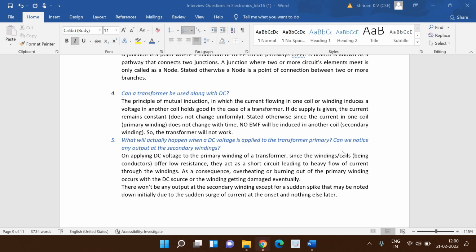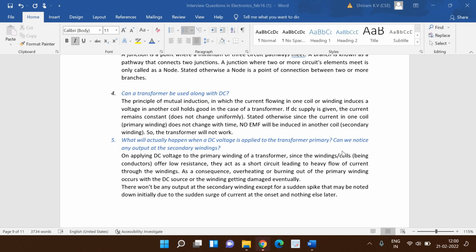The windings or coils offer low resistance. This is the general point. The windings or coils generally offer low resistance, and they act as a short circuit which will lead to heavy flow of current through windings. So there will be a heavy flow because there is a short circuit component that we discussed. As a result of this, definitely there could be overheating or burning out of the primary winding, and this could eventually damage it.